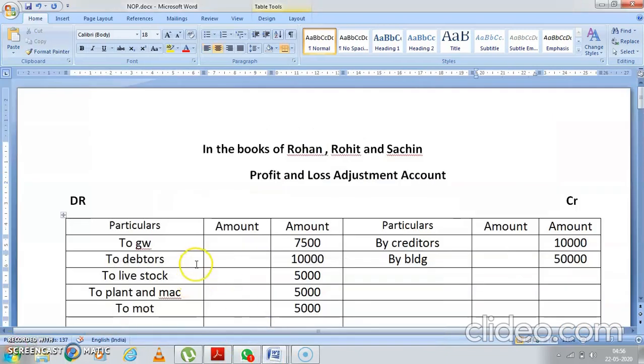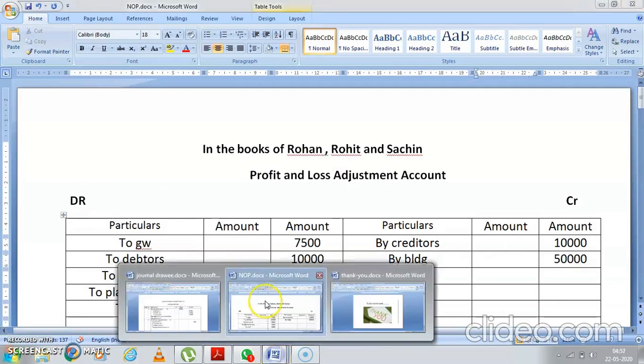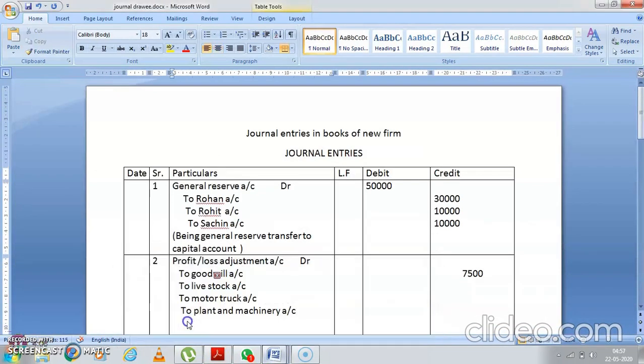See, to goodwill, to debtors, to livestock, to machinery, to motor car. So we'll write debtors also here only. So I'll write here to debtors account. Okay, now see, goodwill was 7,500.